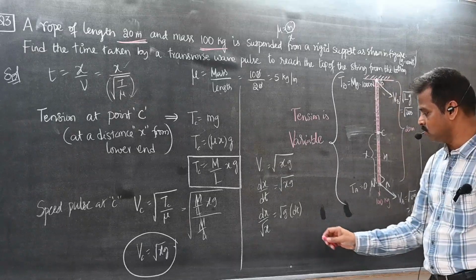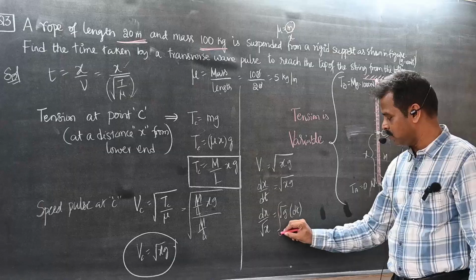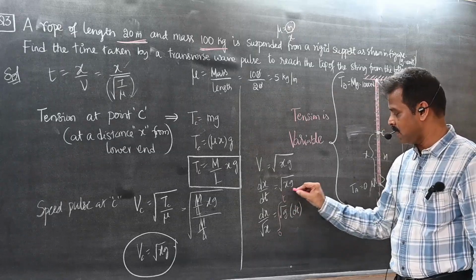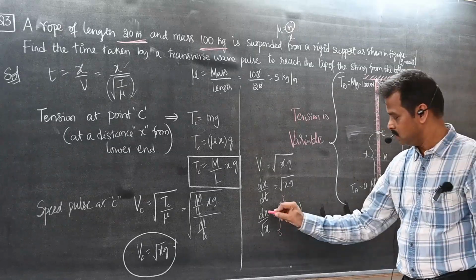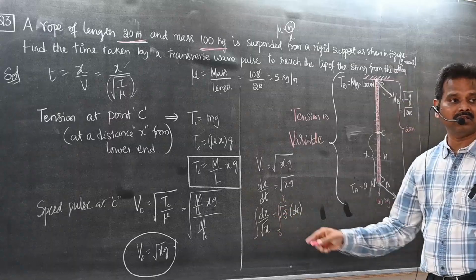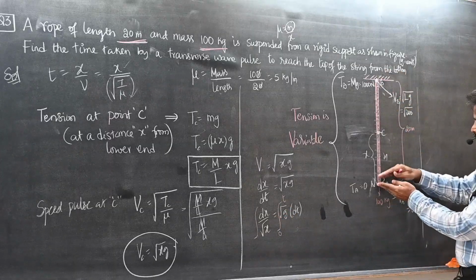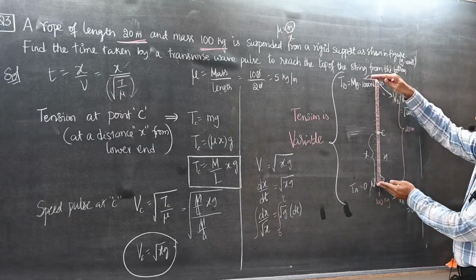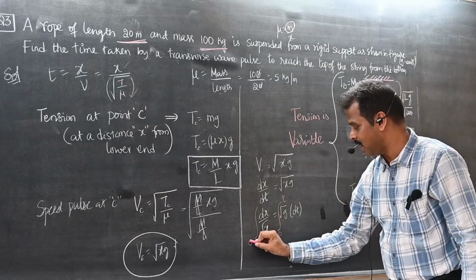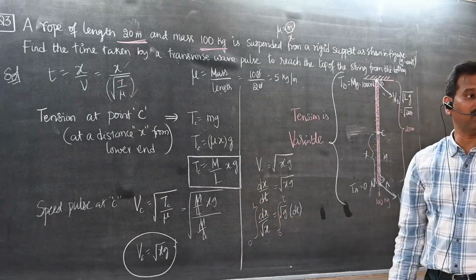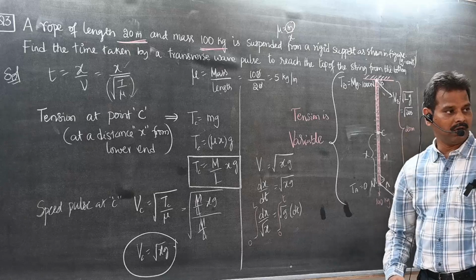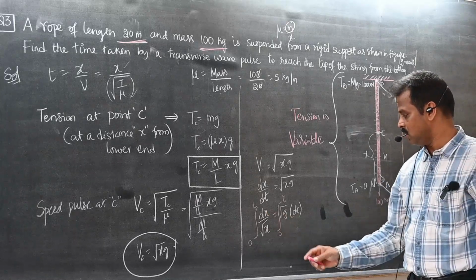Now integrate on both sides. What is the minimum time? 0. What is the maximum time? That is what we are finding. On this side, what is the variable? x is the variable. Minimum value of x is 0, maximum value of x is the total length of the wire. So now I am going to do this.